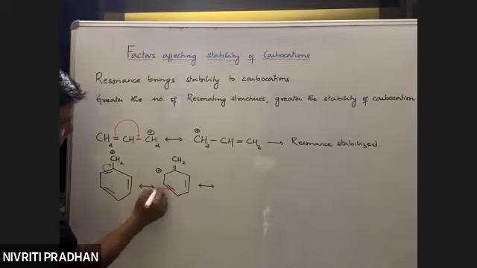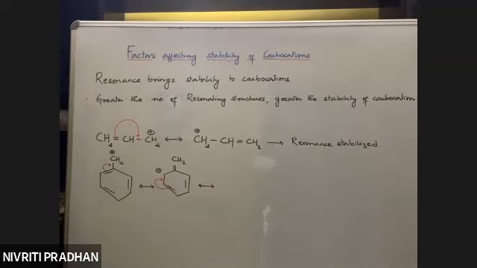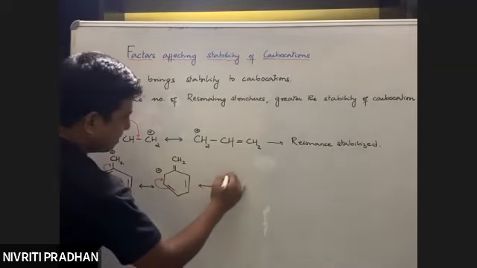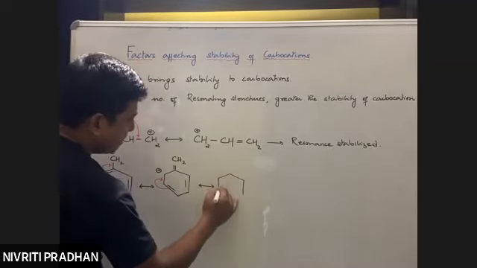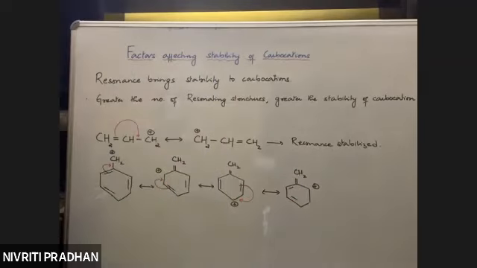Again these pi electrons will move here, the positive charge moves out here, again these pi electrons will come out here, and again the positive charge will come out here.